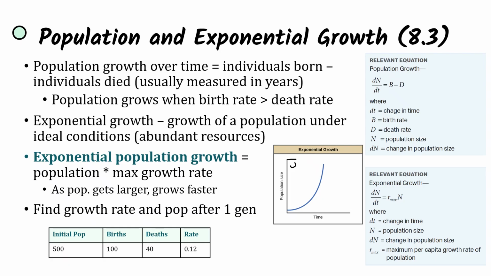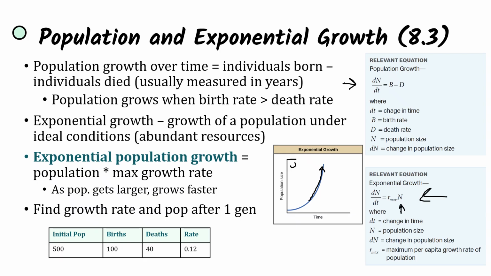We see over time there's going to be a lot of growth, and as the population gets larger, it's going to grow even faster because more and more individuals are reproducing. And so we can look at this population growth equation. The change in population size, dN, over change in time, dt, is going to be the birth rate minus the death rate. So amount born minus amount that died. And when we look at exponential growth, that's going to be our growth rate times the current population size.